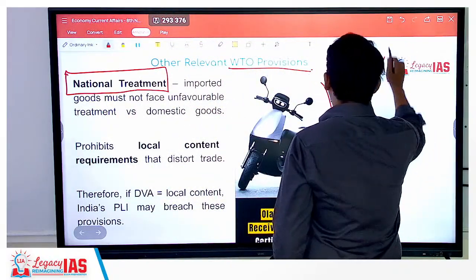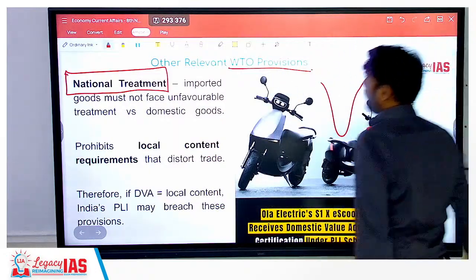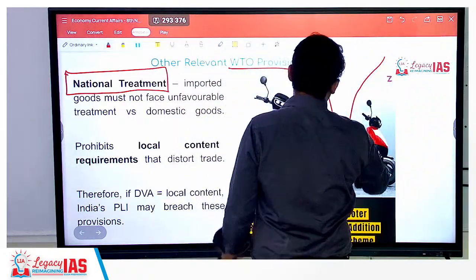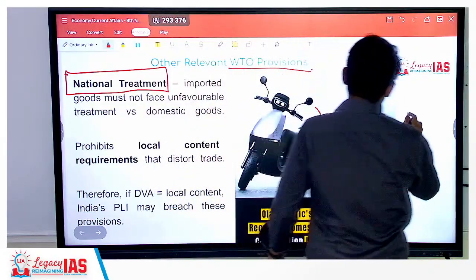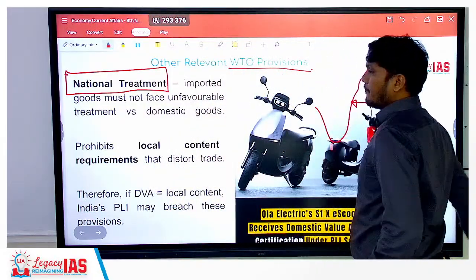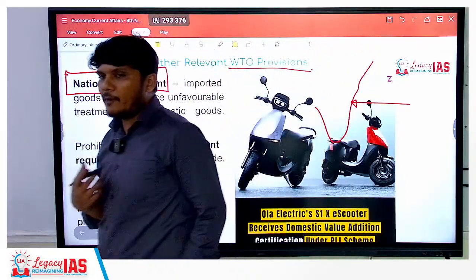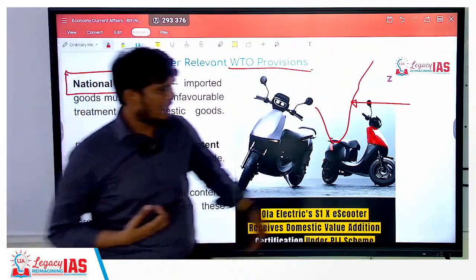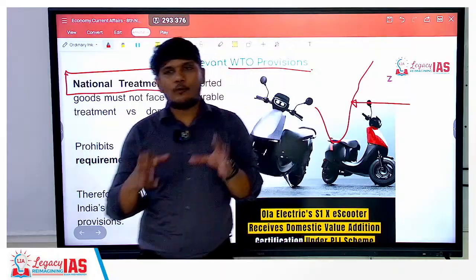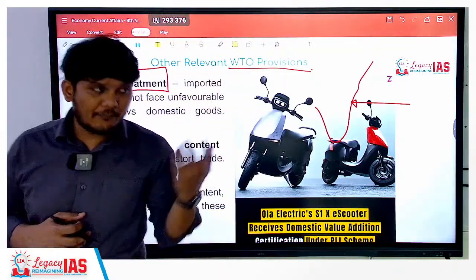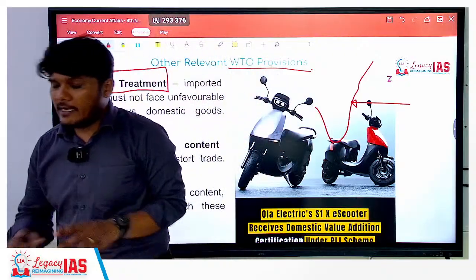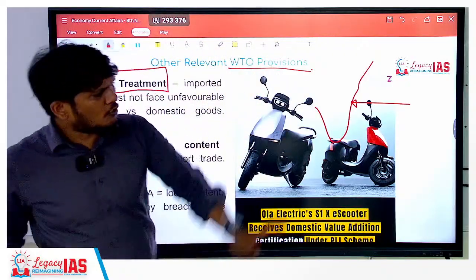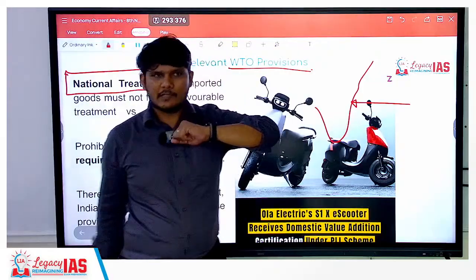So let's say this is the border of India, the maritime border of India, right? So basically when we import something from outside, from a different country, when it comes to our country, we impose certain tariffs. Let's say sometimes there is no tariff, 0%, sometimes 20, 30, 100, 120%. India imposes quite a lot of tariff. So you impose certain tariffs, right?